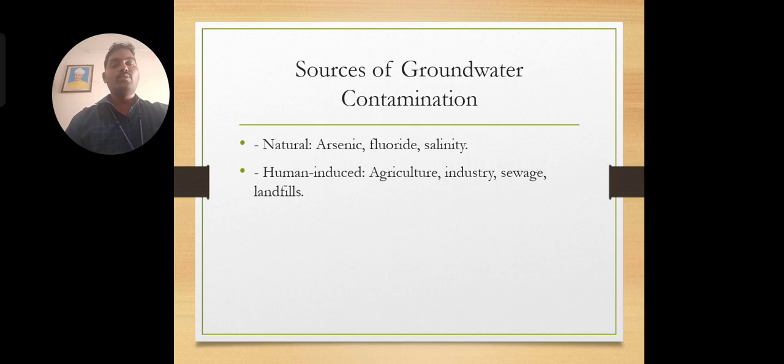Next there is human induced contamination. There is agricultural contamination, industrial contamination, and sewage and landfill contamination. Coming to agricultural contamination, generally farmers use different kinds of chemicals or fertilizers on their fields or lands to get a good output. But what happens is that these chemical fertilizers get into the water, and this water is not only consumed by the plants, it also enters the groundwater. Likewise the groundwater is contaminated with these chemicals used for agriculture.